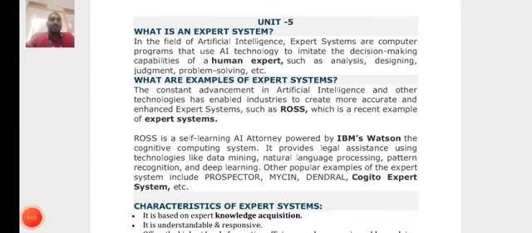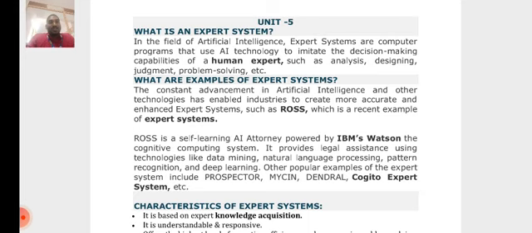Good morning. Today we discuss the topic of what is an expert system. In the field of artificial intelligence, expert systems are computer programs that use AI technology to imitate the decision-making capabilities of human experts, such as analysis, designing, judgment, problem solving, etc.